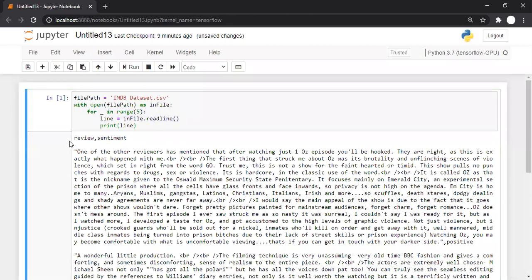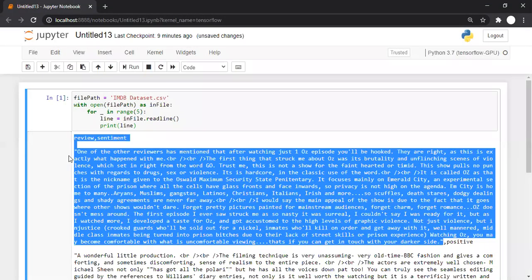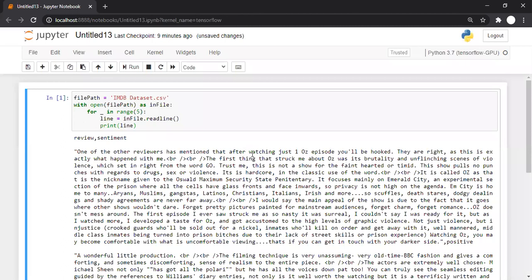So the first line is simply this, review comma sentiment. This is the file header: the first part is a review and the second part is a sentiment. So what is this review and what is the sentiment? If you check, the entire thing in double quotes is a review given by a person for a movie. One of the other reviewers has mentioned that after watching just one Oz episode you will be hooked, and something like that. That's a review, and the review is positive. So at the end there is comma positive.